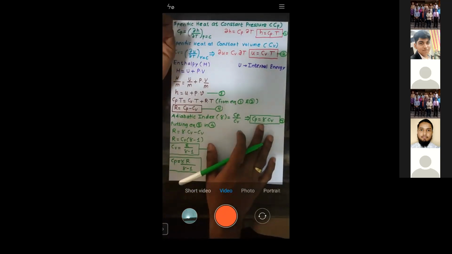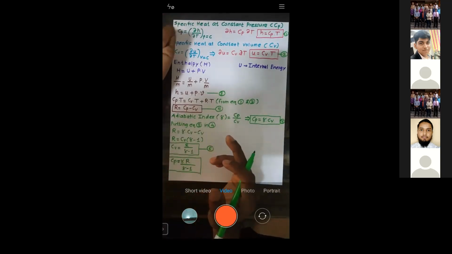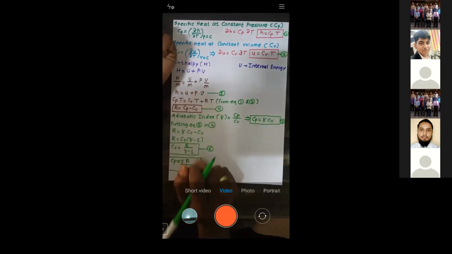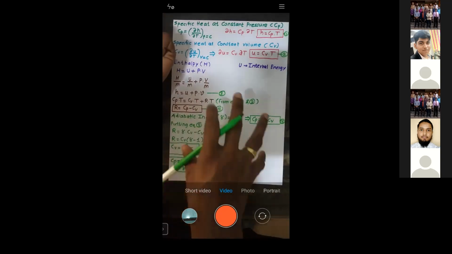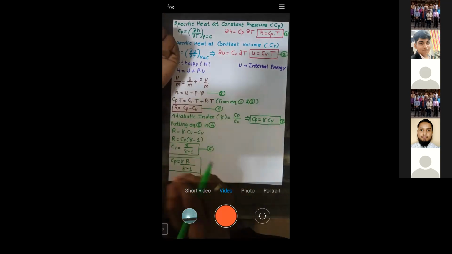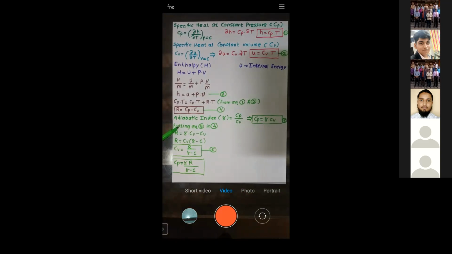They might give Cp and Cv, Cp and R, or Cv and R. So based on the given data, we need to use the appropriate equations to calculate the unknowns. Is that okay, all of you? Yes, sir.